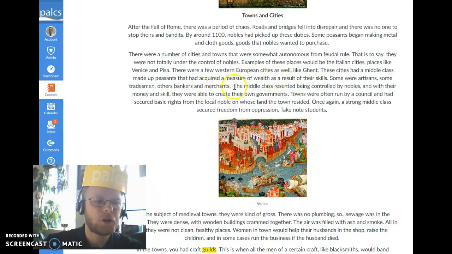You also had merchants and bankers. People started to use money. So this middle class in these cities and towns resented being controlled by nobles. And with their money, skill, and power, they were able to create their own governments. Towns were often run by a council and had secured basic rights from a local noble on whose land the town resided. So even if the town was in some nobles,